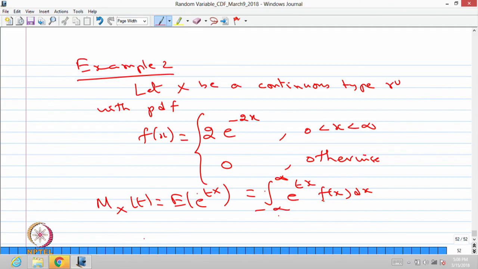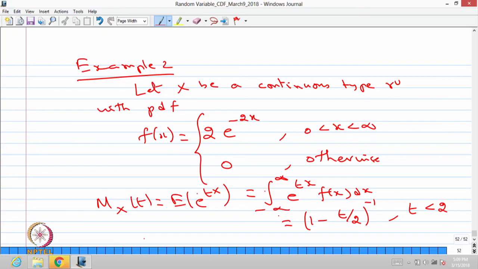Substitute f of x is 2 times e^(minus 2x) between the interval 0 to infinity, and after simplification you get the answer, that is (1 minus t divided by 2) power minus 1. This result is valid when t is less than 2.